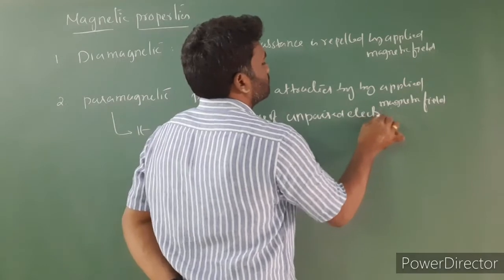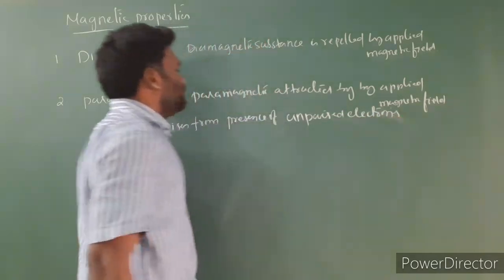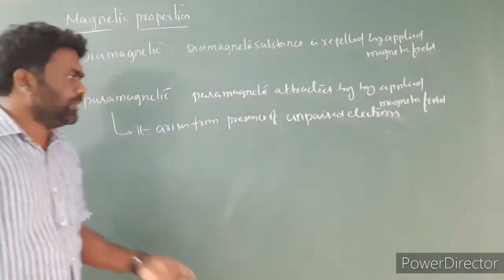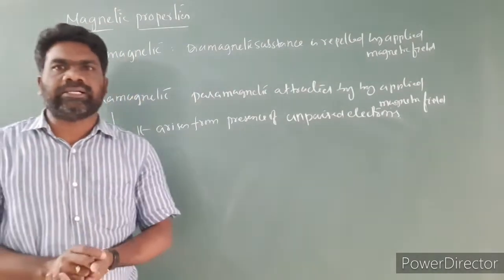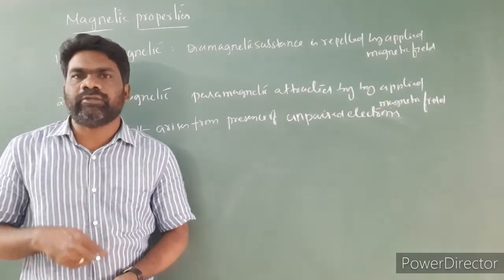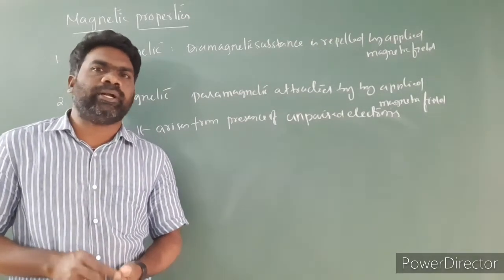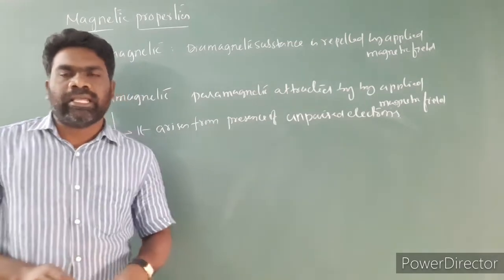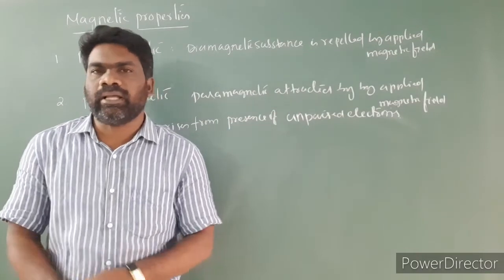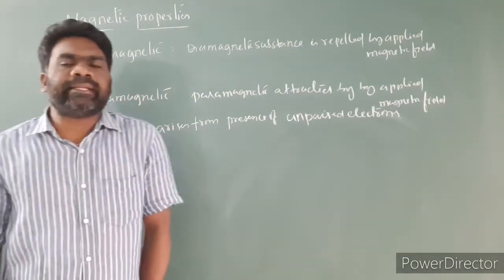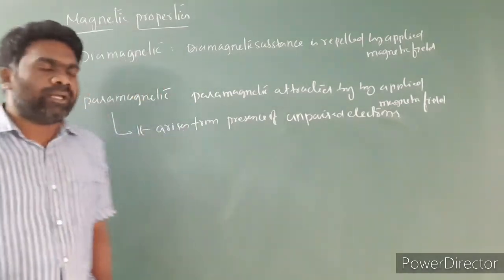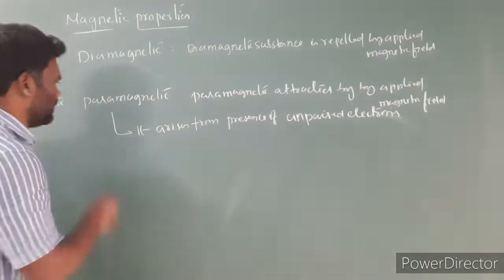Each electron has a magnetic moment associated with spin angular momentum and orbital angular momentum. Next, magnetic moment is determined by the number of unpaired electrons and calculated by the spin only formula.